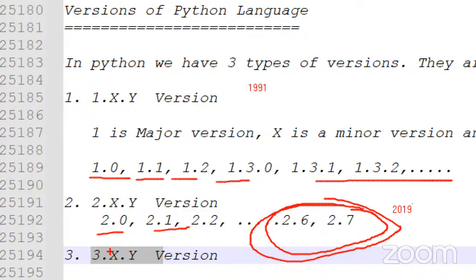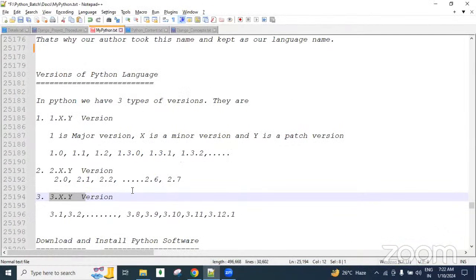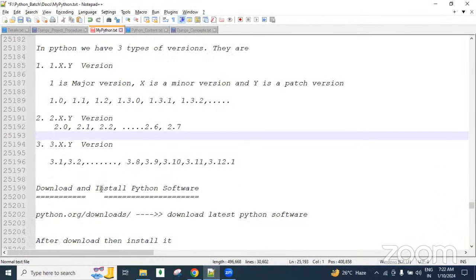So a lot of projects that were on the 2.x versions are moving to 3.x. That's why in 2020 and 2021, many more people were hired by companies for Python and developed new projects using the latest versions. Next, the 3.x versions: 3.1, 3.2, like that.